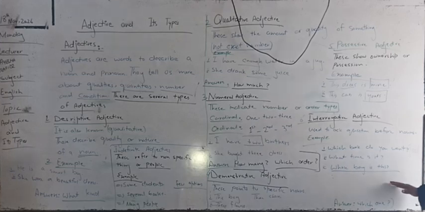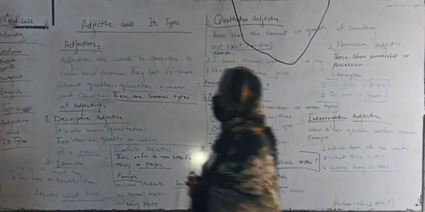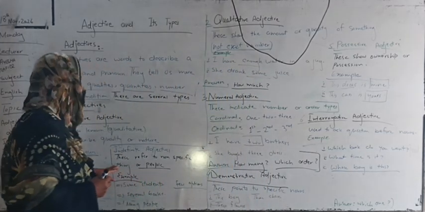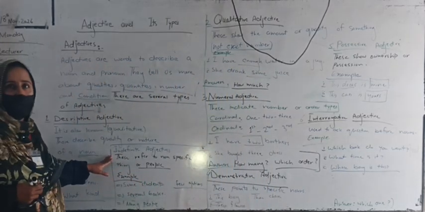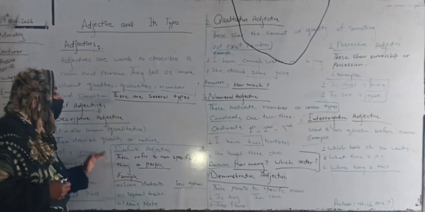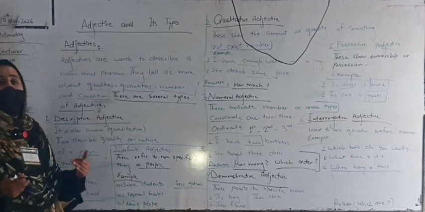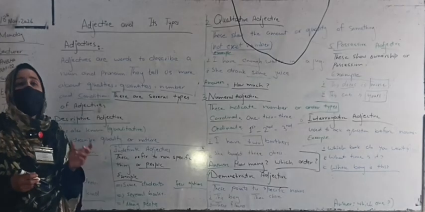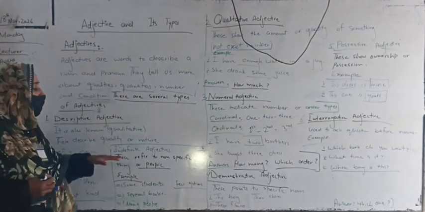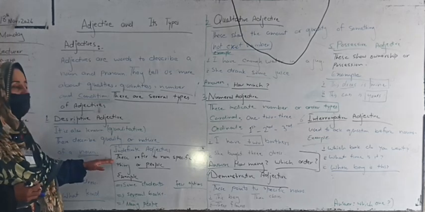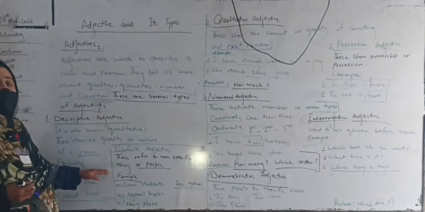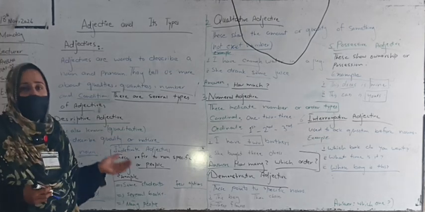The last one in our class is the indefinite adjective. Indefinite adjective refers to non-specific things or people. We are not specifying the things. For example, there are some students in the class.